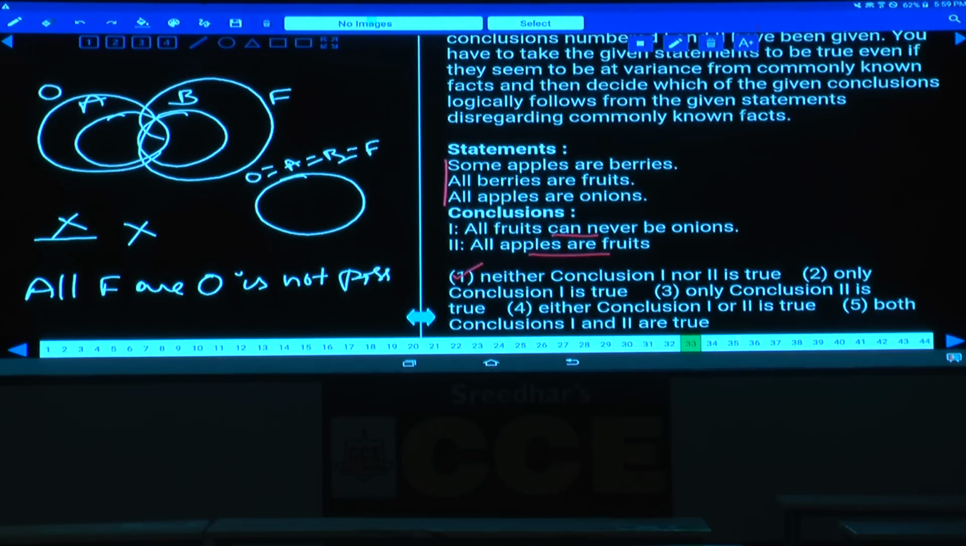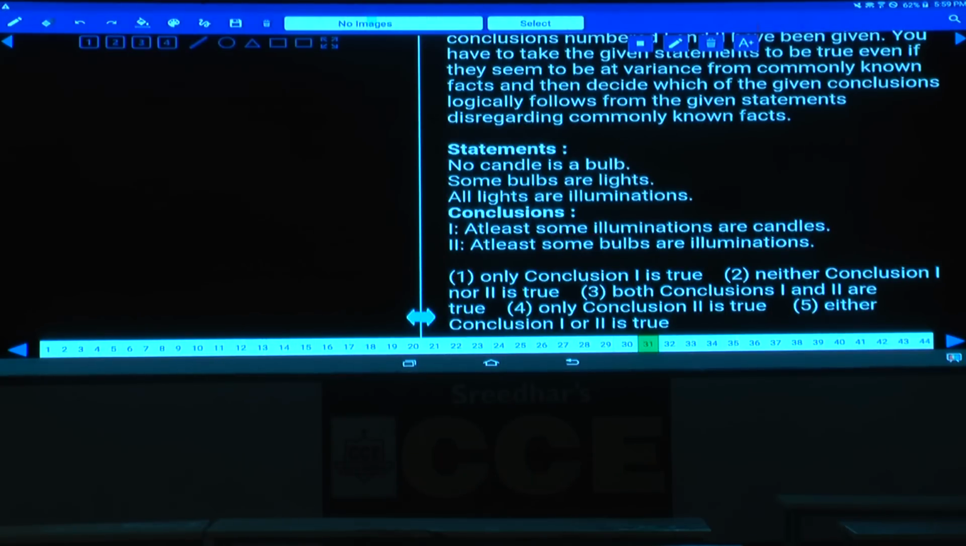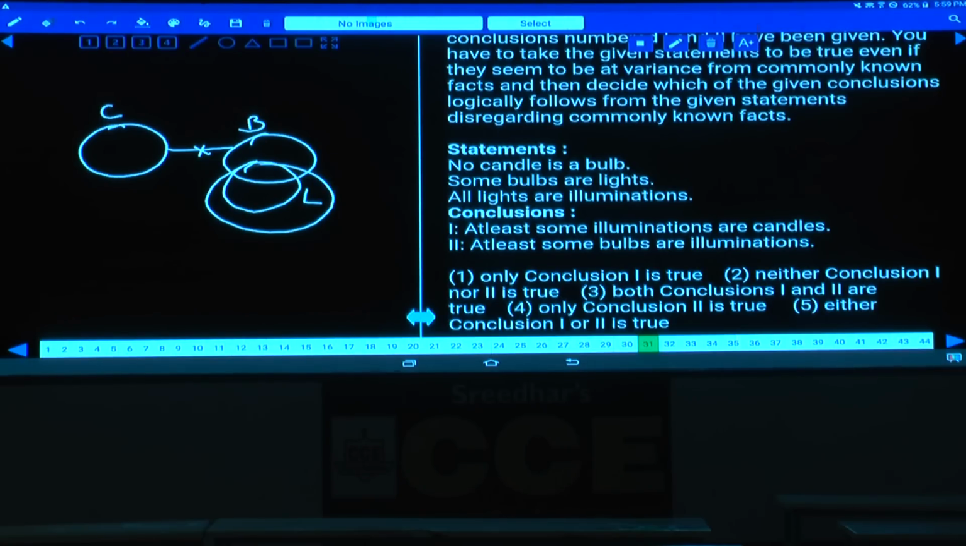31. Now in this question number 31, no candle is a bulb. No candle is a bulb. Tell me how to represent this one. This is candle and this is bulb. No candle is a bulb. And the next, "some bulbs are lights" can be written like this. All these lights are what? Illuminations. All lights are illuminated.